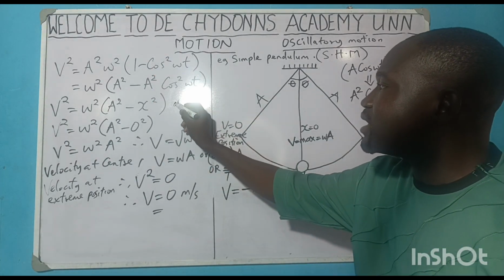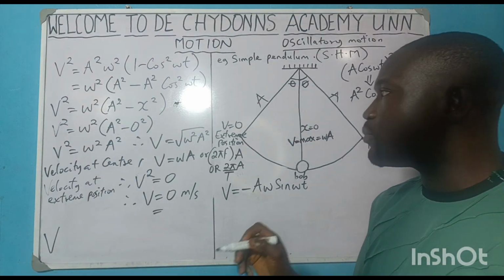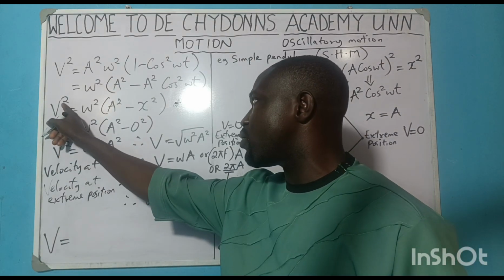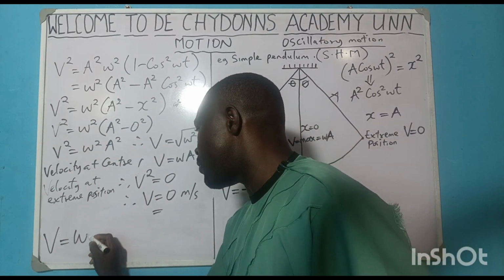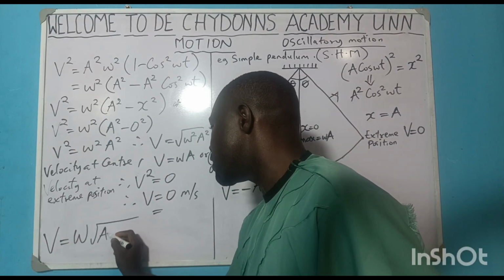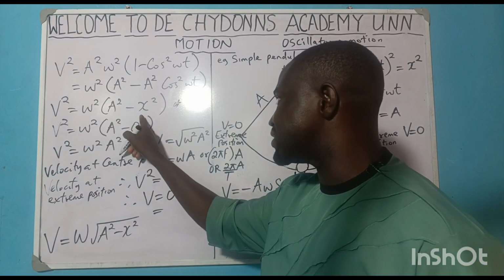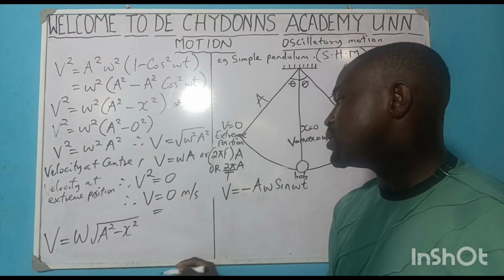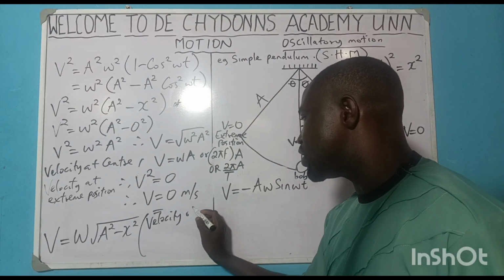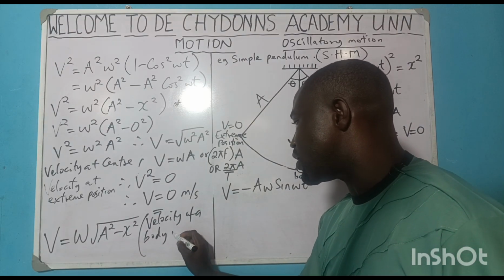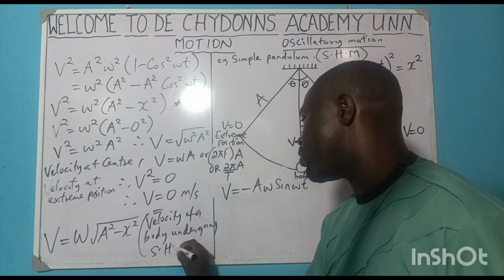So this formula is a formula we should not forget, that velocity of a body undergoing simple harmonic motion is equal to, if I remove the power of 2 here, I'll put a square root here, right? So that will be w square root of a squared minus x squared. Because when I square this, I get w. When I square this, I can't get this answer. I package it like this. That is the velocity of a body undergoing simple harmonic motion.